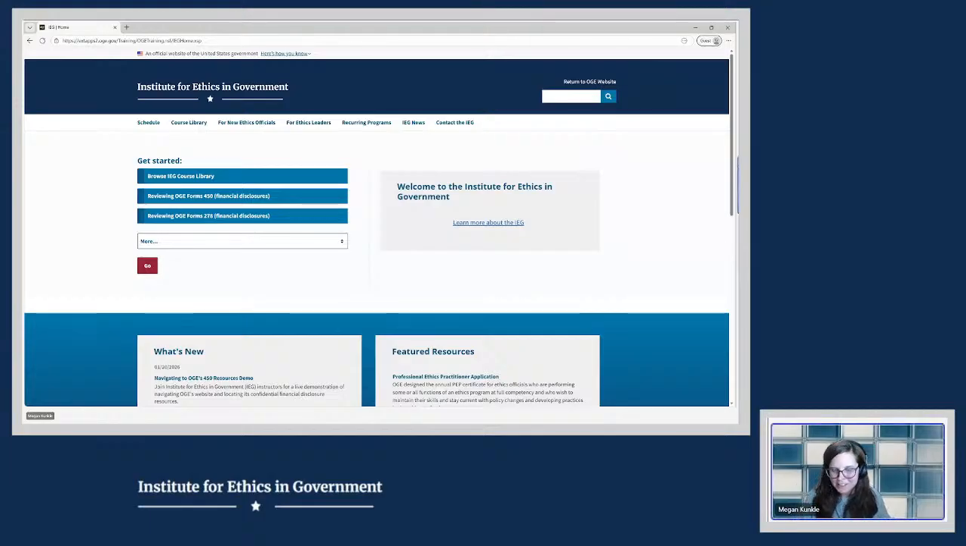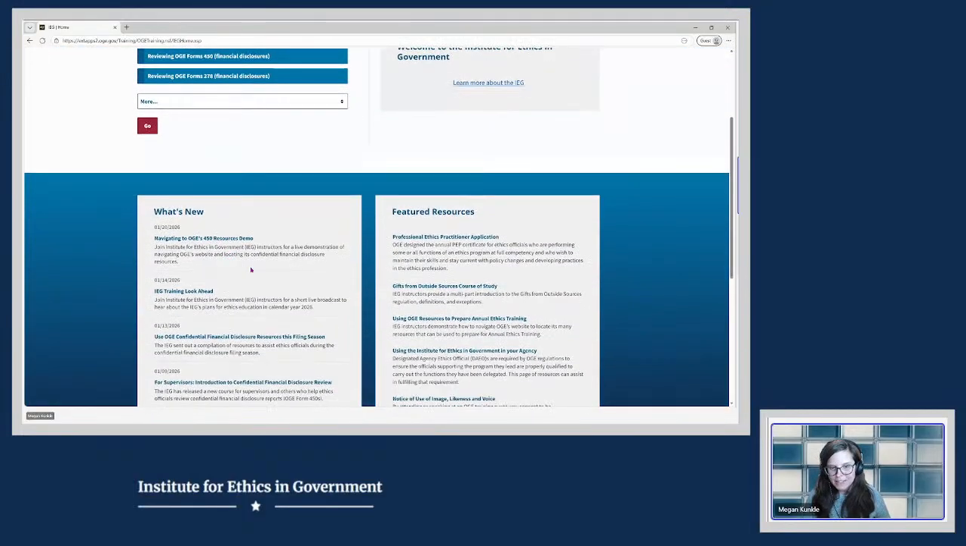So welcome to the Institute for Ethics and Government homepage. From here, you can directly access some of our relevant resources by checking out our What's New section, the bottom left-hand side of the screen, or our Featured Resources section on the bottom right-hand side. Now, our Featured Resources section, we're going to try to update throughout the year with resources that might be relevant to something that programs are doing.